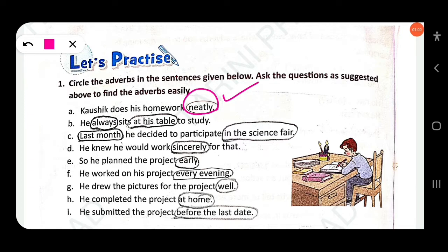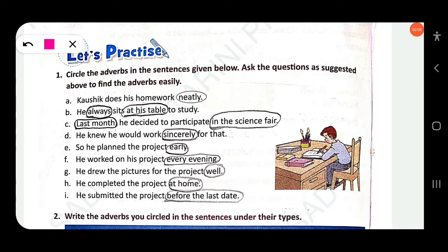The next question: he always sits at his table to study. So there are two adverbs. First, where does he sit? At his table. This is an adverb of place.